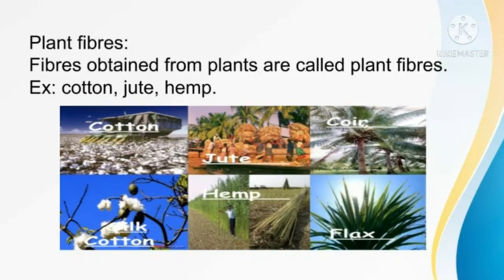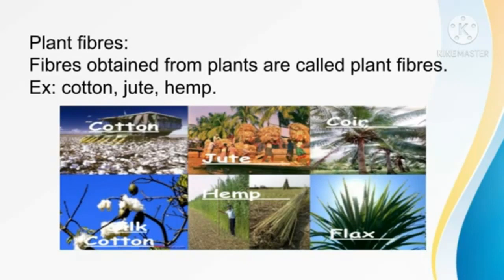Fibers obtained from plants are called plant fibers. Examples: cotton, jute, hemp, and flax. Examples of plant fibers are cotton, jute, hemp, flax. These all are examples of plant fibers.